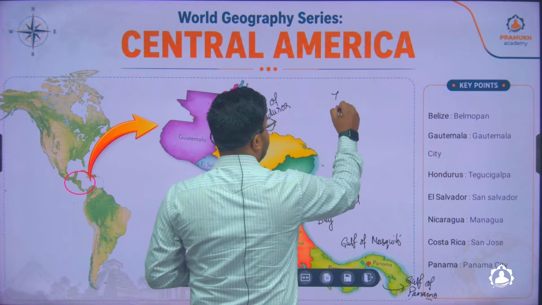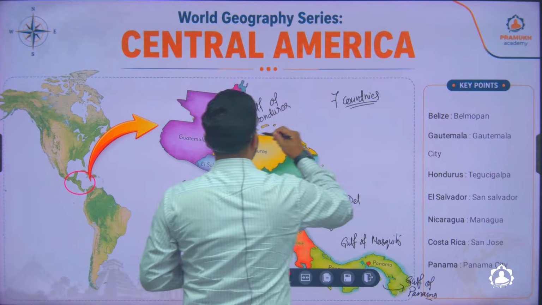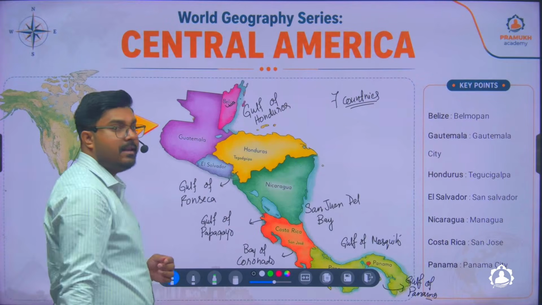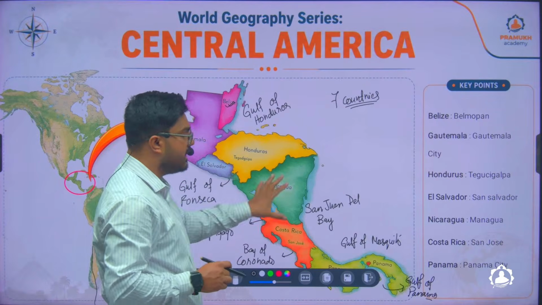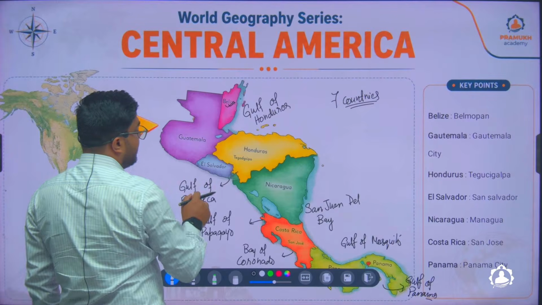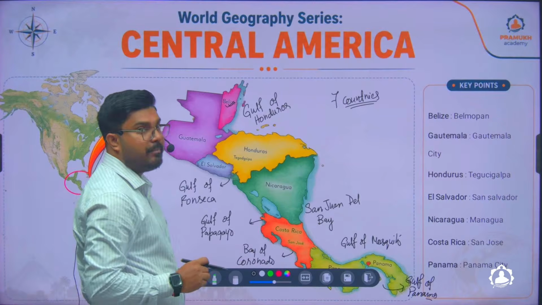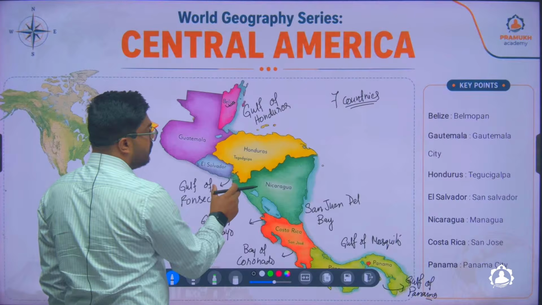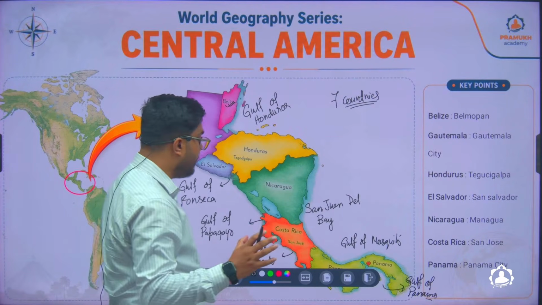So a total of 7 countries. The first one is your Belize. The capital of Belize is Belmopan. We are going to look into these countries in detail one by one, but this is a general understanding. Second is Guatemala. The capital is Guatemala City. The third is Honduras. The capital is Tegucigalpa. Fourth is El Salvador. The capital is San Salvador. Fifth is your Nicaragua. The capital is Managua.